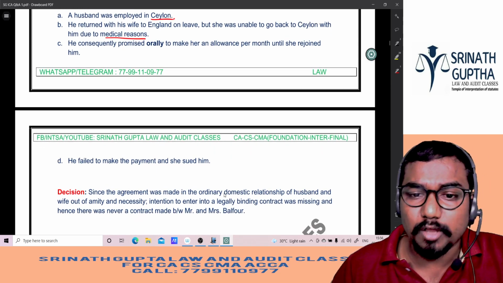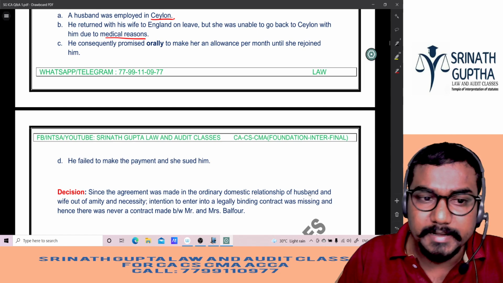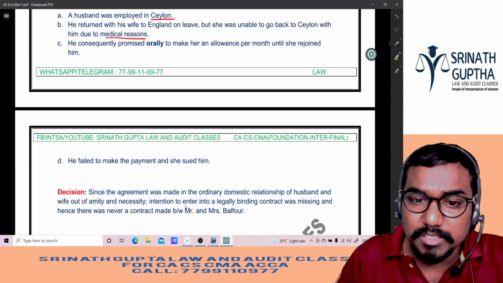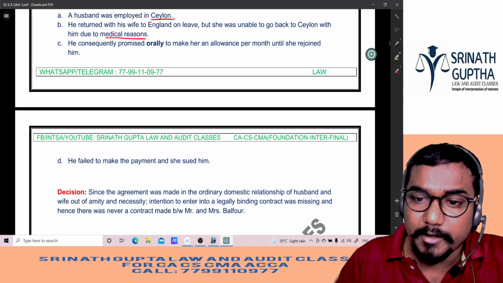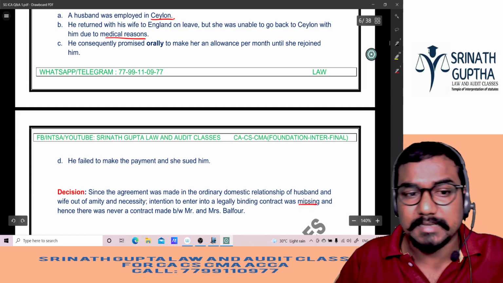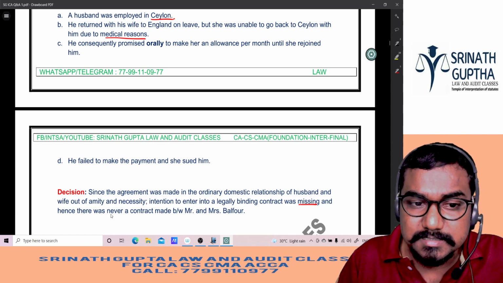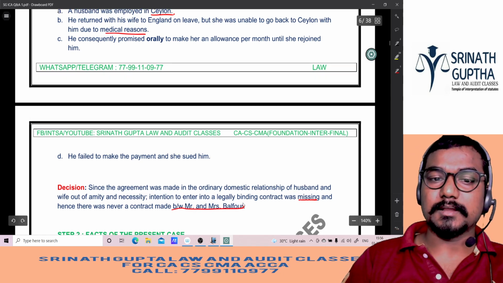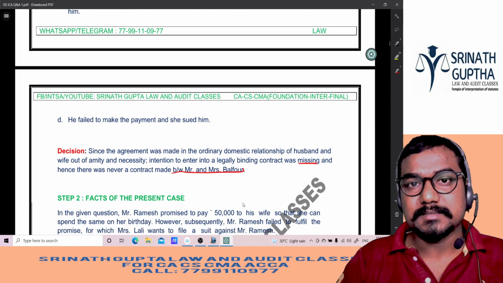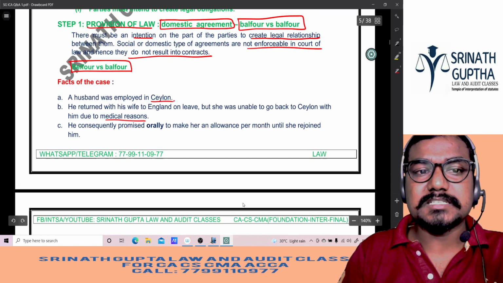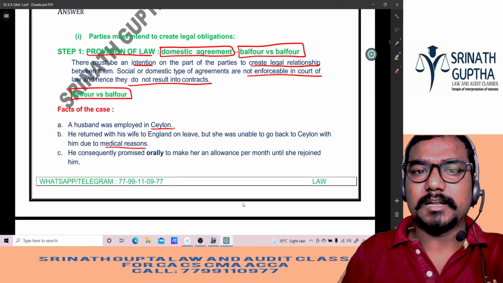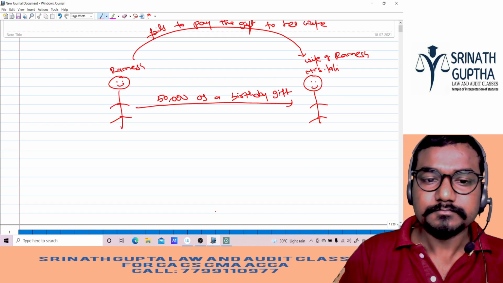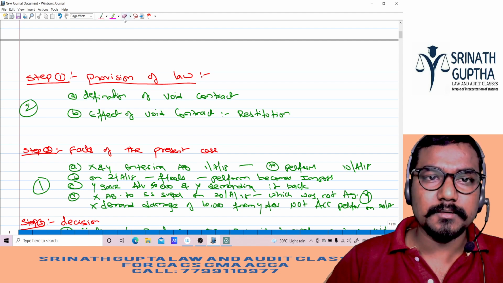Since the agreement was made in the ordinary domestic relationship of husband and wife out of amity and necessity, the intention to enter into a legally binding contract is missing. There is no legal binding contract, and hence there was never a contract between Mr. and Mrs. Balfour. So the wife will not win the case because it's a domestic agreement. This is our step number 1, beta. In step number 1, I have explained the domestic agreement and also the Balfour versus Balfour case law. See how to answer this question, beta.